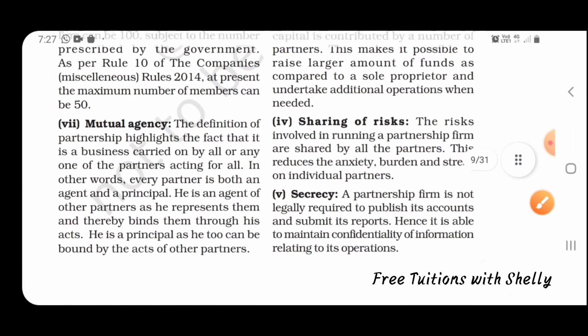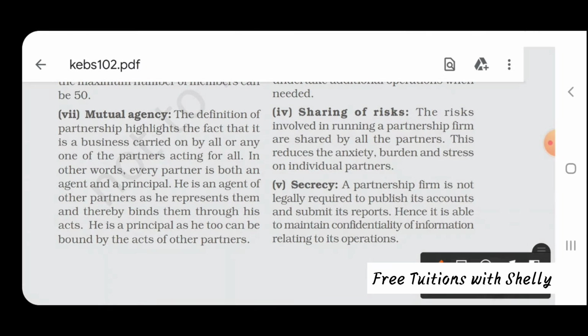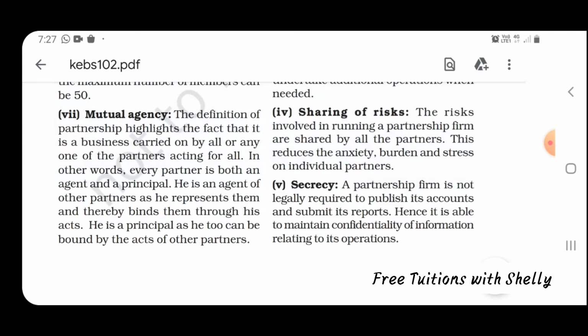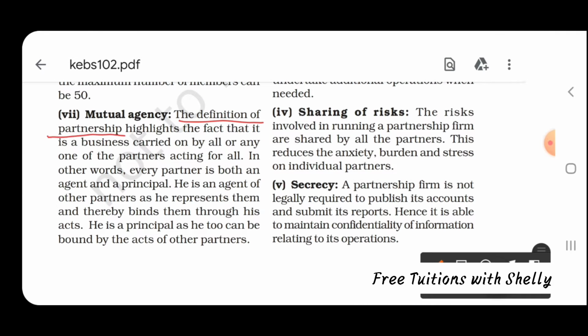Next is mutual agency. The definition of partnership highlights the fact that it is a business carried on by all or any one of them acting for all. So he is an agent of the other partners as he represents them and thereby binds them together through his acts. That is, if all of them are not carrying on the business, one person on behalf of the others can also carry on the business. Then he can be an agent of the others. So there is mutual agency.